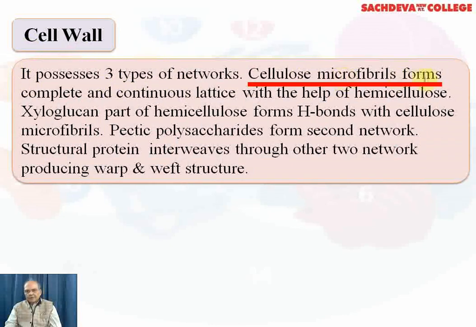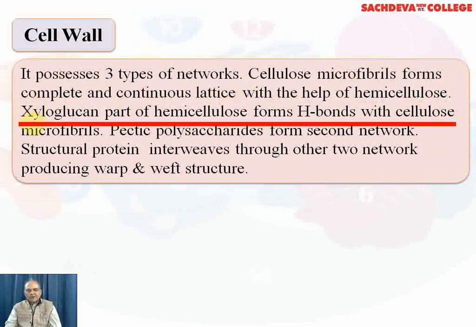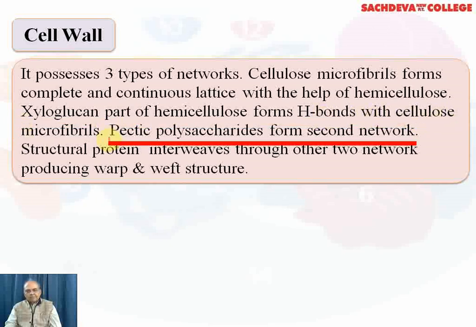Cellulose microfibrils form the complete and continuous lattice with the help of hemicellulose, xyloglucan, a part of hemicellulose, which forms H bonds with cellulose microfibrils. Pectic polysaccharides form the second network. Structural protein interweaves through the other two networks, producing a warp and weft structure.